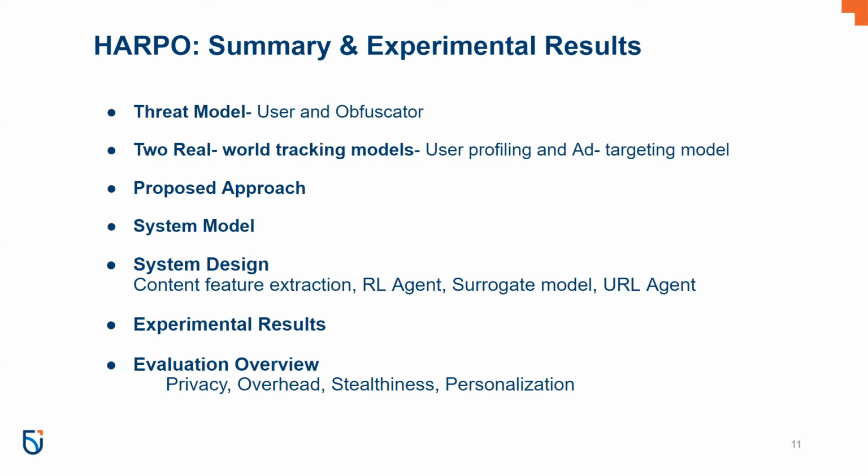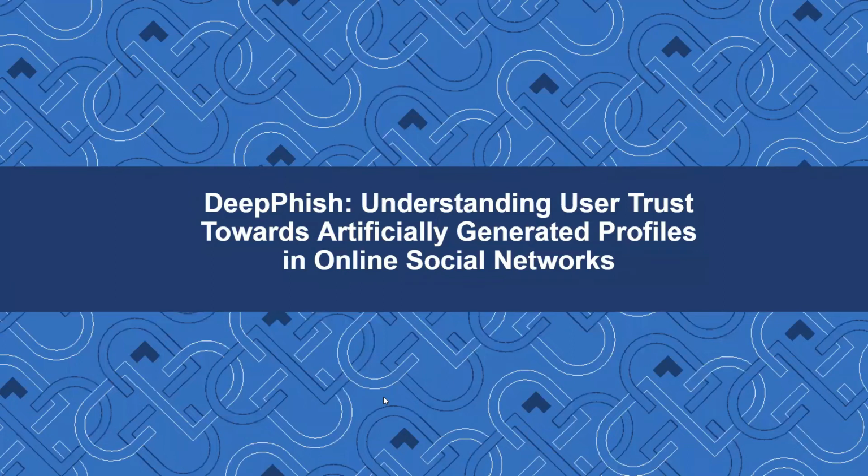In terms of experiments, they have constructed 25,000 online user personas to replicate the user personal data. Data has been collected from interest segments, bid data collection. The accuracy of the surrogate models is 96.57% true positive with 20 user profiles. The evaluation provides results showcasing that the Harpo model has higher privacy and lower obfuscation overhead, with minimum impact on user experience change. It has high stealthiness and the personalization is also high. So it has been observed that the Harpo model gives better performance than other available models in the market. Next, we are going to discuss deepfake profiles.